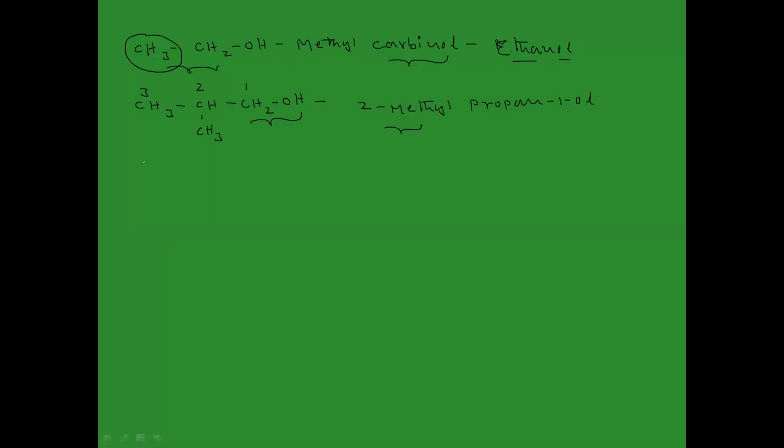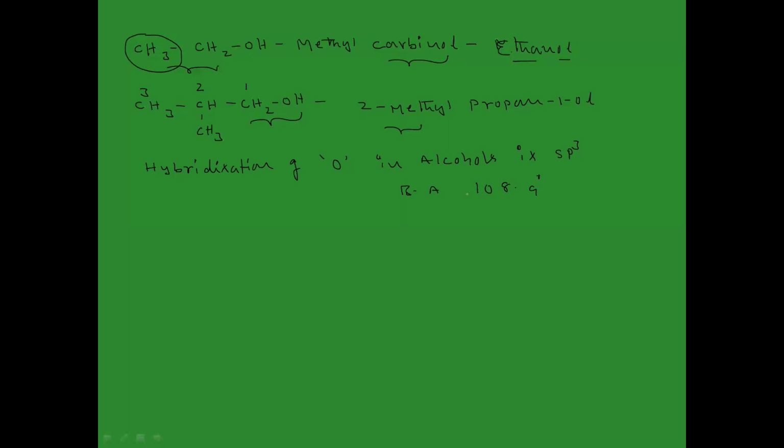And what is the hybridization of oxygen here? The hybridization of oxygen in alcohols is sp3 hybridized, and the bond angle is 108 degrees 9 minutes.